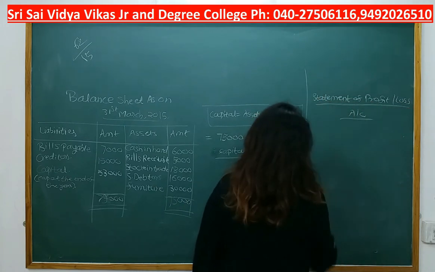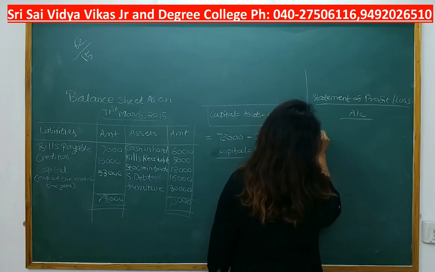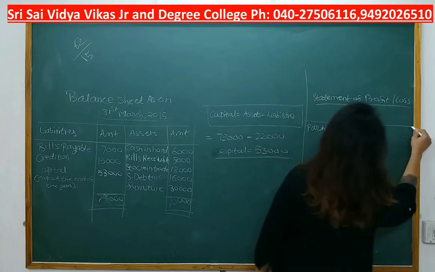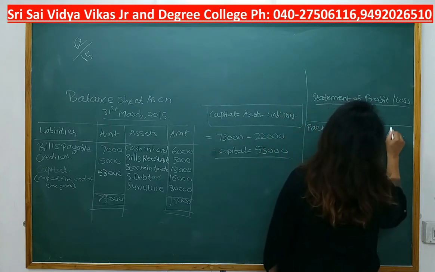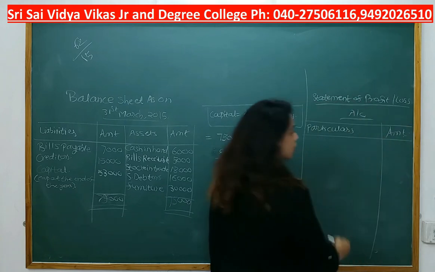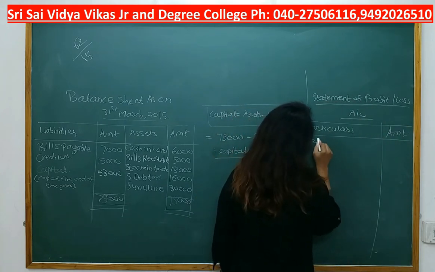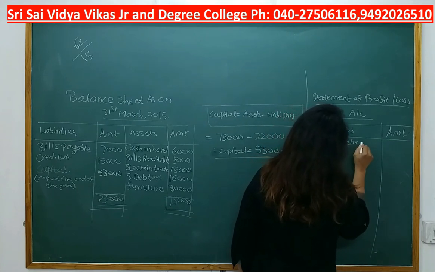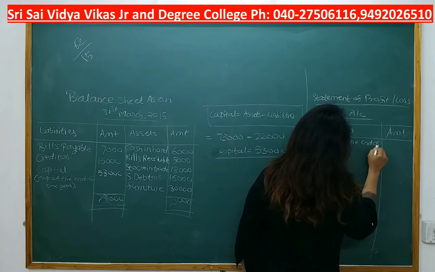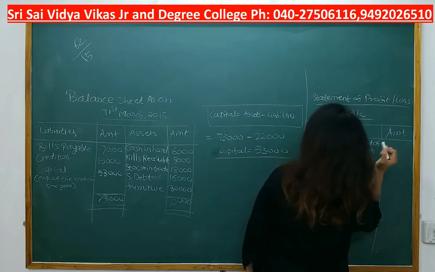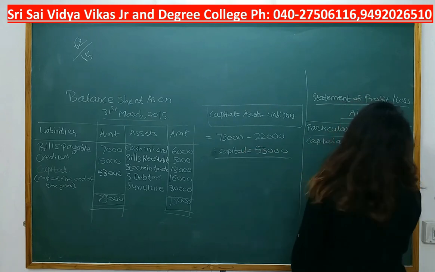Okay, now particulars and your amount. Now we need to write our formula, that is capital at the end of the year.